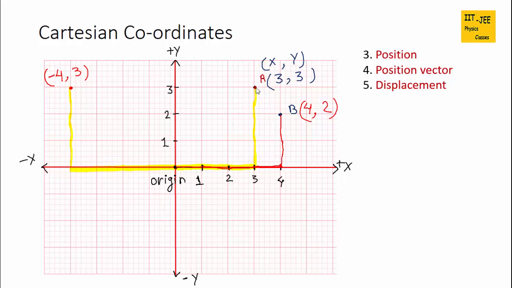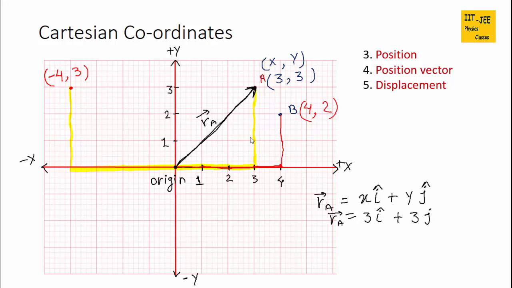Now let's find the position vector of each point. Suppose we are finding the position vector of point A here. For that, we join the origin to point A with a straight line. This is the position vector of A. You can call it R_A. The formula for it is value of x i cap plus value of y j cap. Position of A is 3, 3, so value of x is 3 and value of y is also 3. So we will write its position vector as 3i plus 3j.